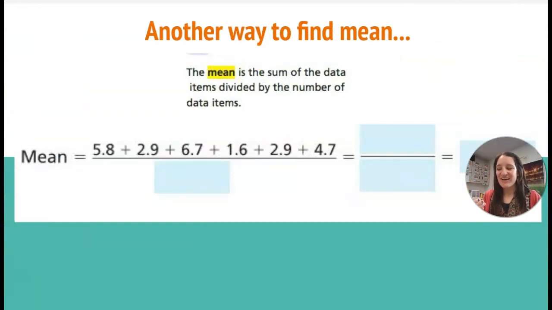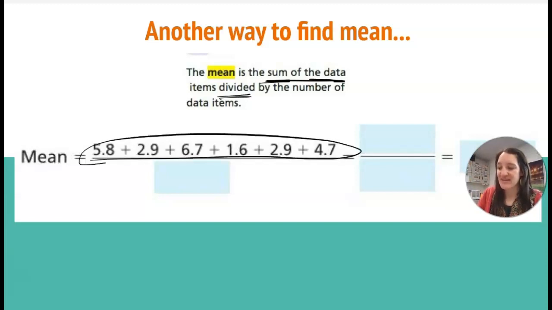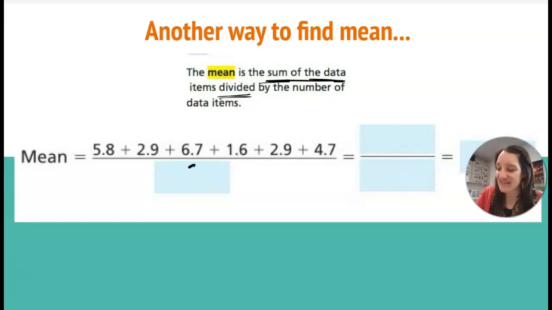So the formula is to find the sum of all the data and then divide it by however many there are. So here's where we're going to add the sum. We're going to find the sum of all of that. And 1, 2, 3, 4, 5, 6, that's 6. So once we find the sum, we're then going to divide it by 6. This is where your calculator comes into play.